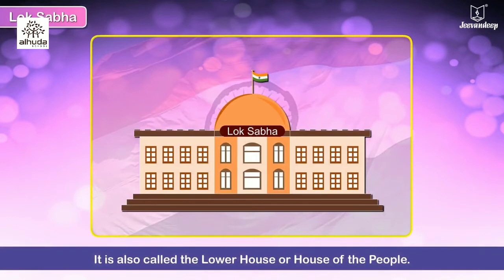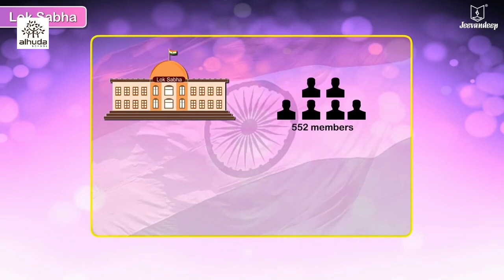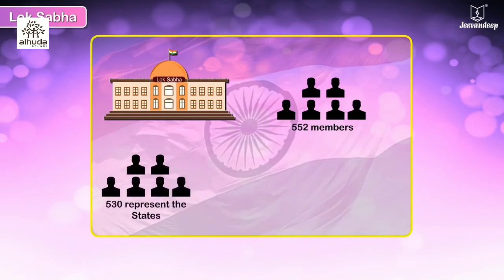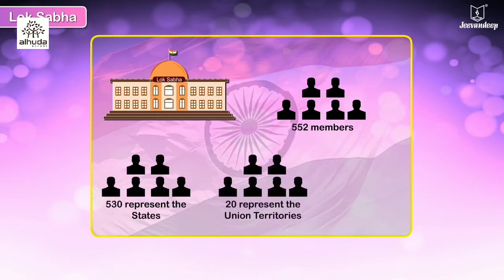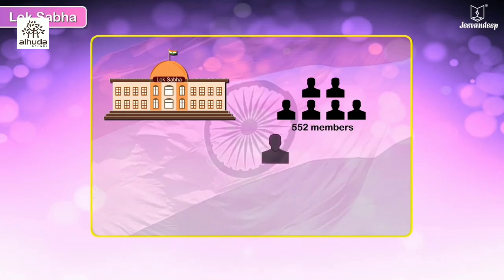Lok Sabha. It is also called the lower house or House of the People. The Lok Sabha has 552 members. 530 represent the states, 20 represent the union territories, and 2 members are nominated by the President from the Anglo-Indian community. According to the Constitution, the term of the Lok Sabha is 5 years. The House is presided over by the Speaker.